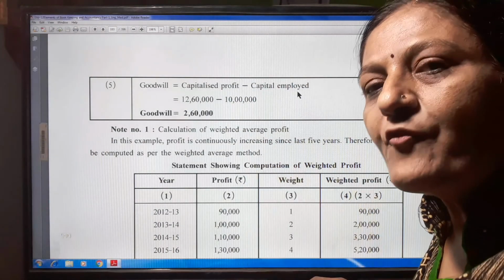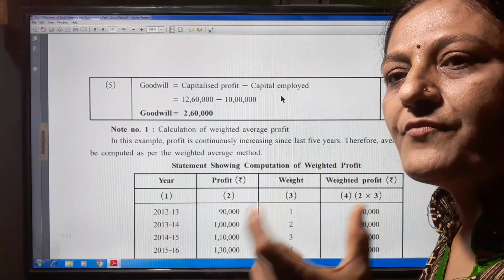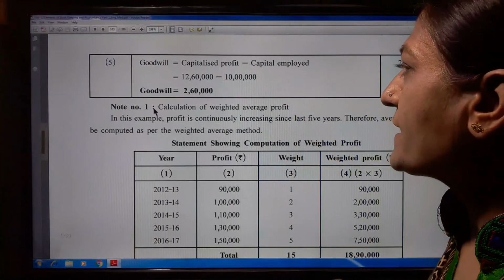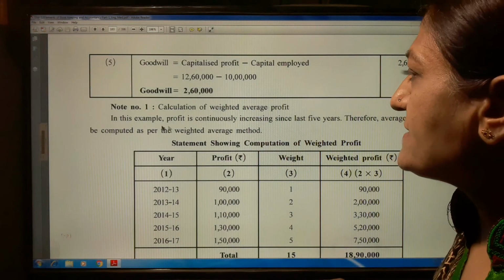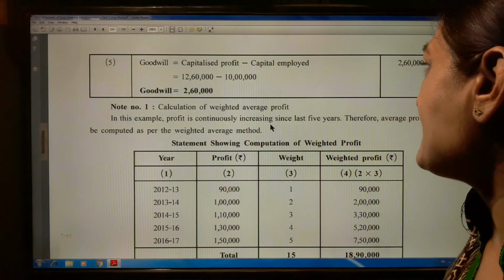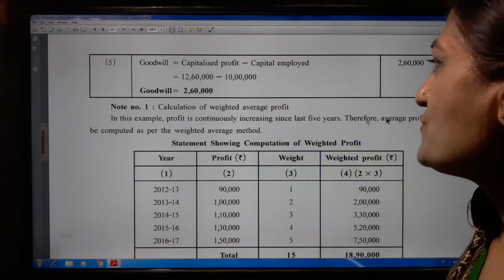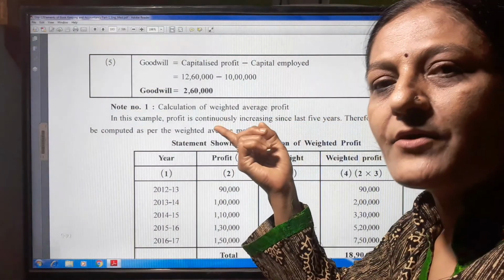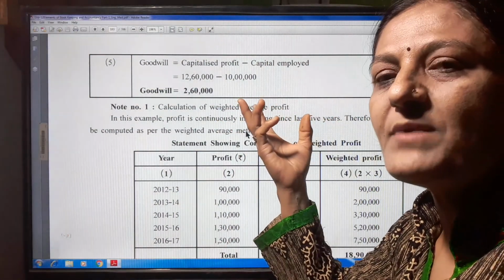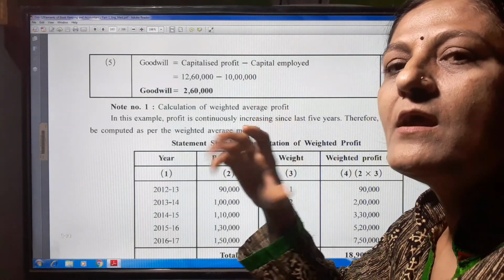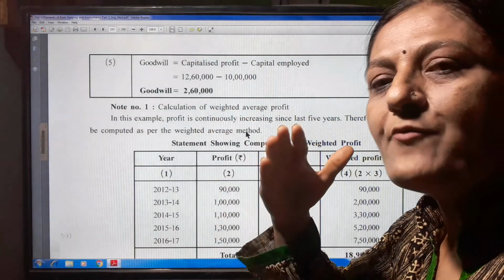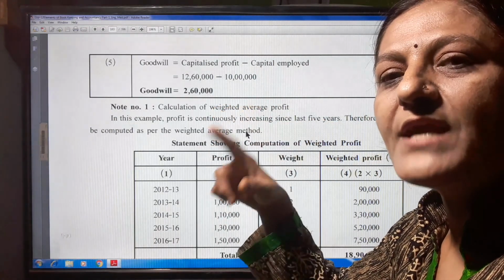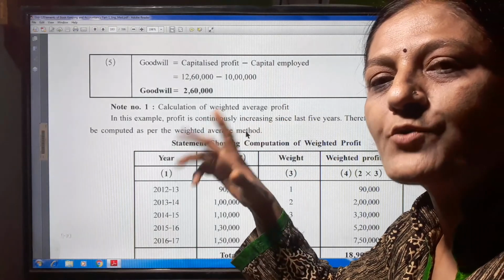But before that, when we have to find out the weighted average profit, we have to make a table. So here is the calculation of weighted average profit. In this example, profit has been continuously increasing for the last 5 years. Therefore, average profit will be computed as per the weighted average method. In this method, when profit is increasing year by year, at that time we have to use the weighted average profit method.